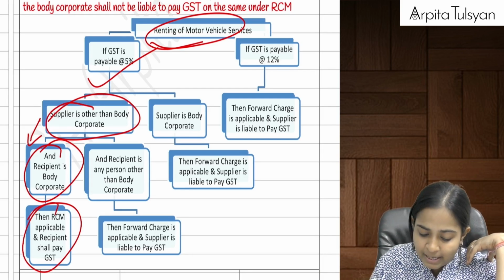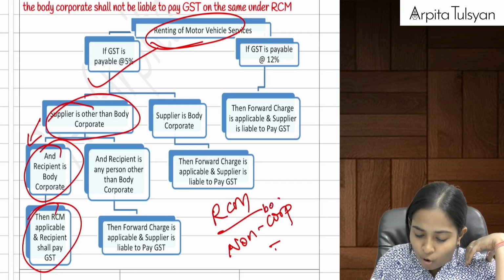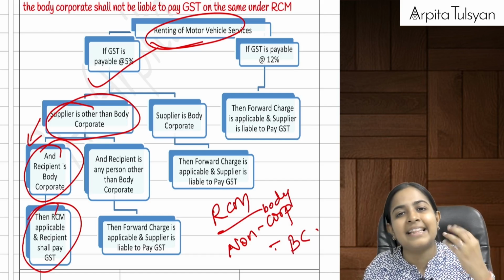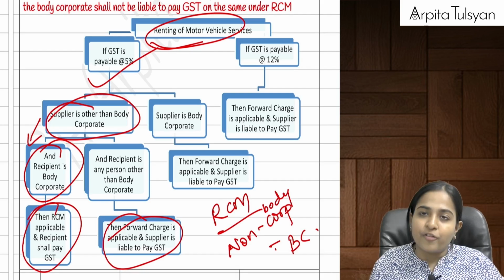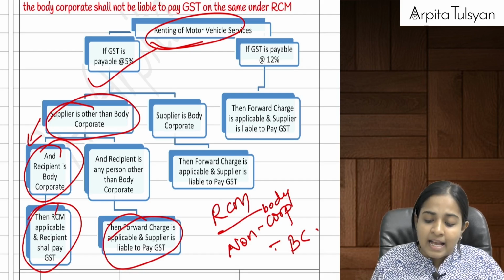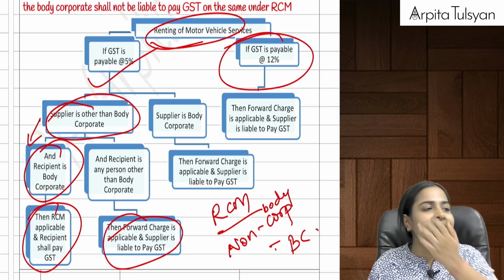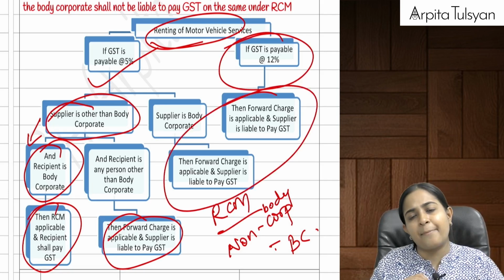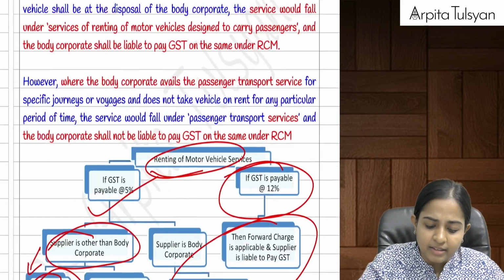Okay, see, keep one thing in mind. RCM is applicable here when the services are provided by a non-body corporate to a body corporate. Any cases other than this will fall under forward charge. Are you clear with this? Acha, what if the supplier is ready to get himself registered? Then in that case, anyway forward charge is applicable and the supplier will be liable to pay the GST. Are you clear with this?